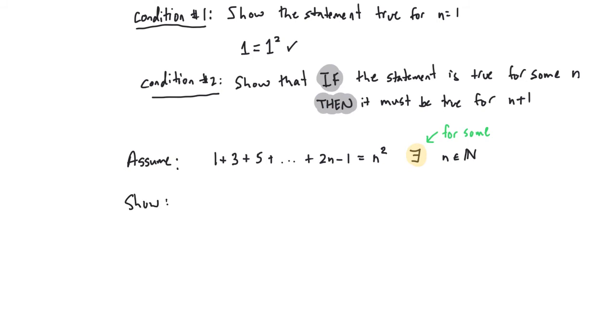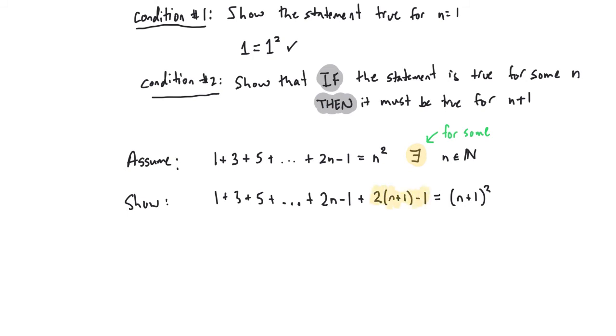Let's move on to our show step. When we write our show step, the important thing to keep in mind is that we are going to sum not just the first n odd numbers, but the first n plus 1 odd numbers. So the adjustment that I need to make for the show step is I need to add an extra term right here.